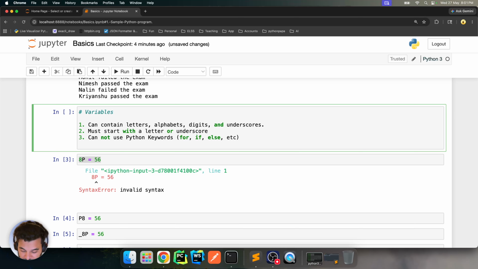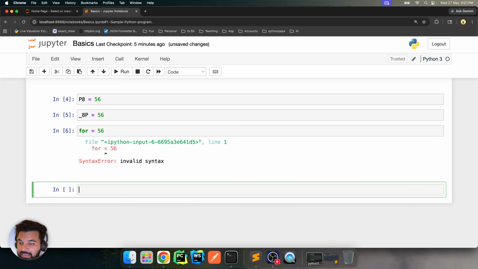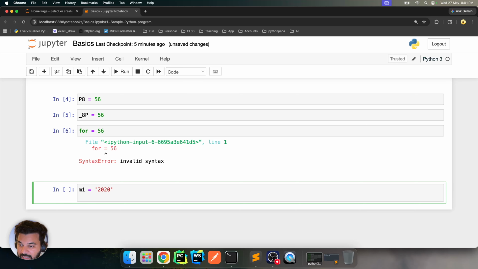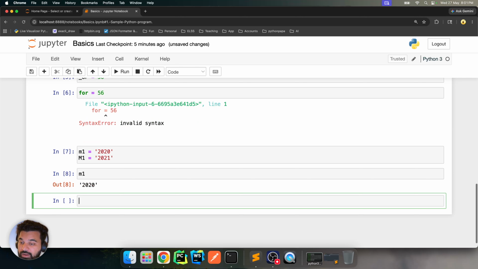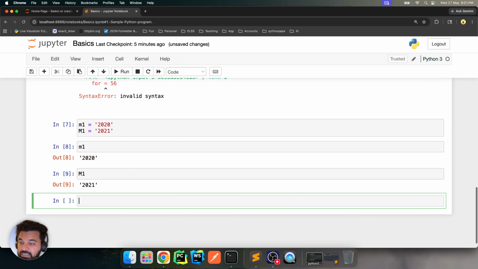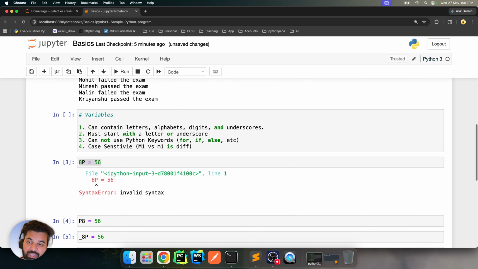Another rule is that it is case sensitive in nature, which I hope you understand. It basically means m1 versus M1 is different. For example, if I say m1 equals 2020 and M1 equals 2021, they are two different things. If I look at the value of this and the value of this, it is going to show me two different things. So it is case sensitive in nature. This is how you name a variable.